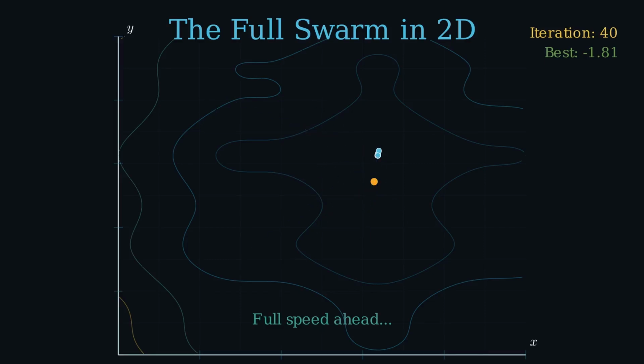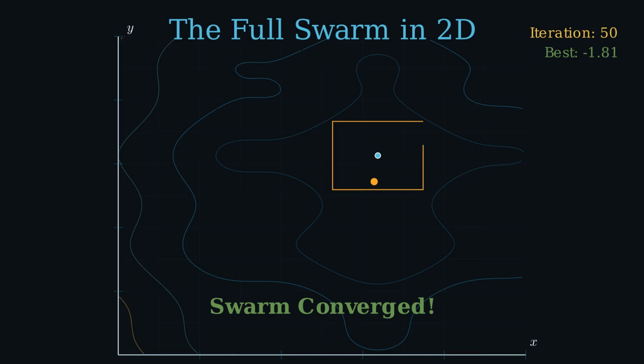Full speed now. Watch the trails paint the landscape. The swarm isn't searching randomly. It's intelligently concentrating its search budget. The outer regions get abandoned. The promising regions get denser. Watch the global best value in the corner. Each time it drops, some particle has found a better position than anyone in the swarm has ever found before. That information instantly influences every other particle's next move.